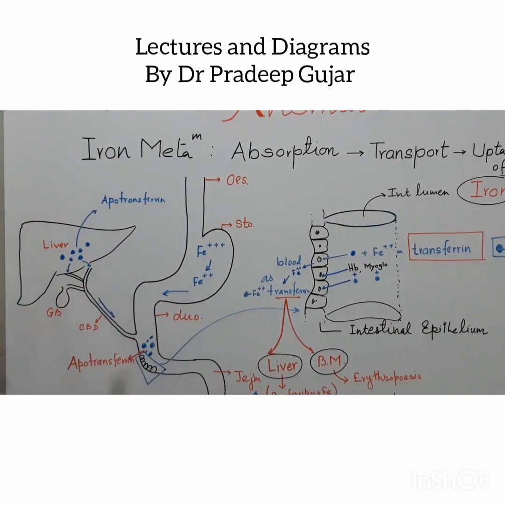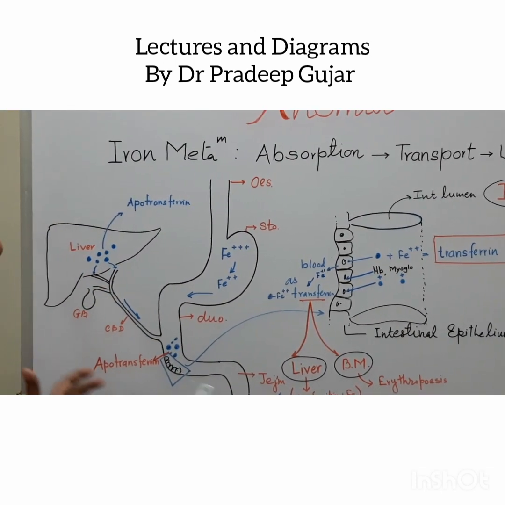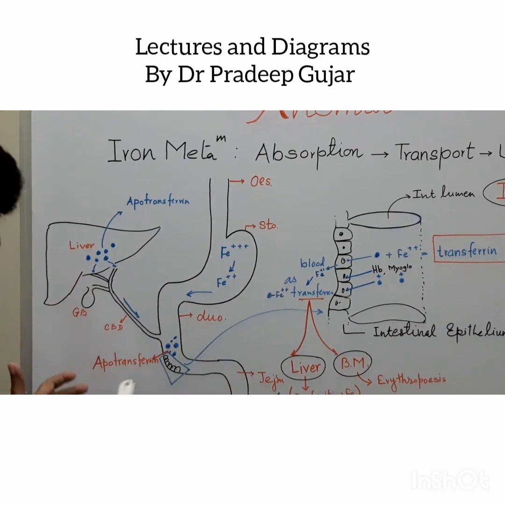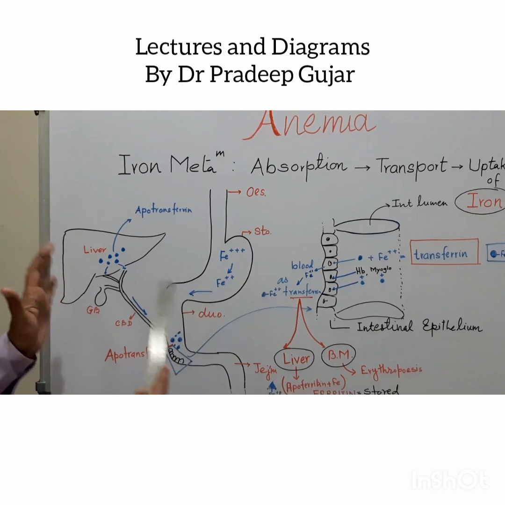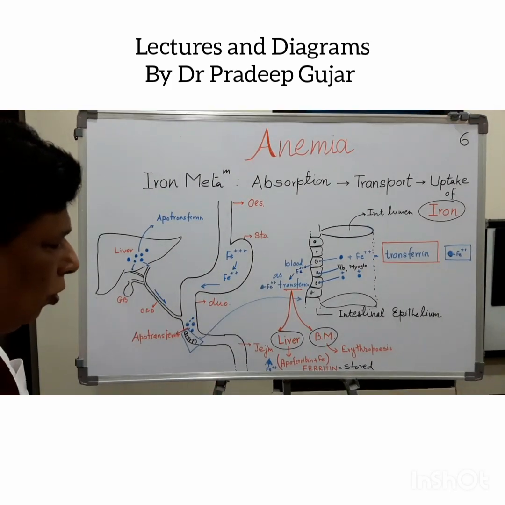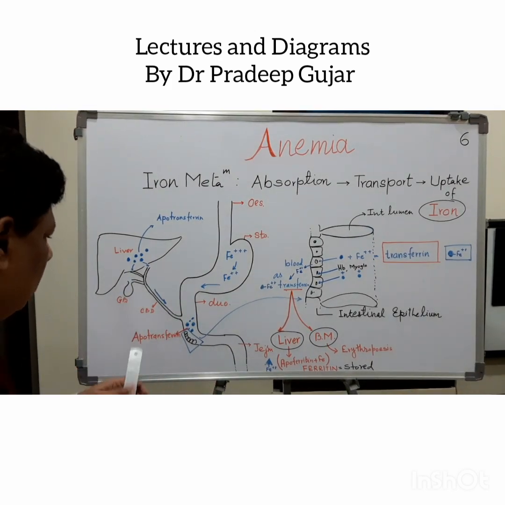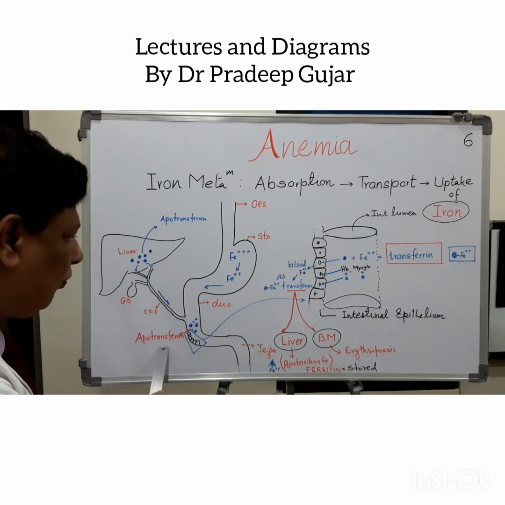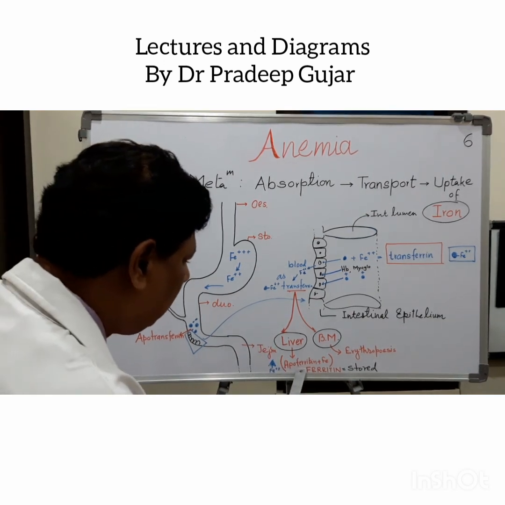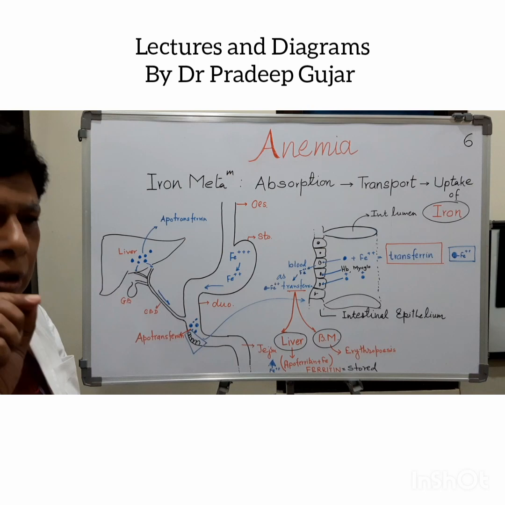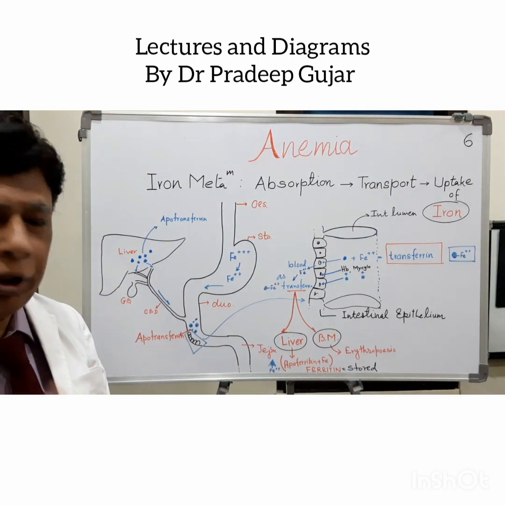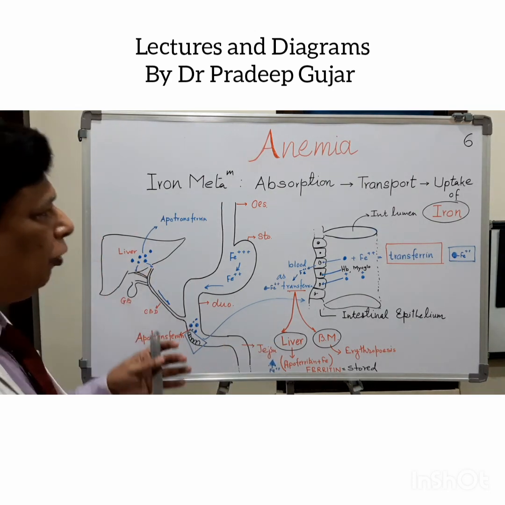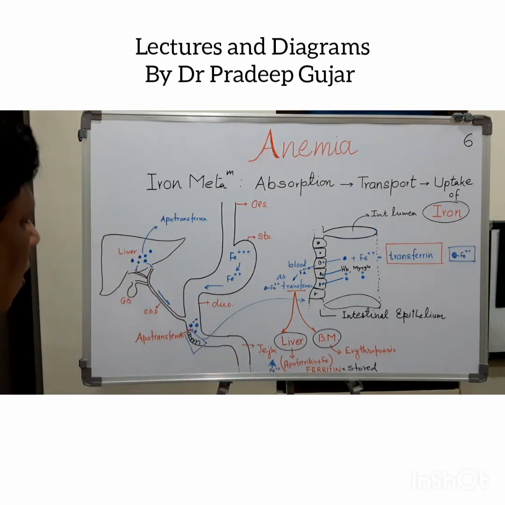There are so many nomenclature, so many words written here and there, and that makes this diagram very complicated. It's not so. One important word is apotransferrin, second is apoferritin. These are nothing but the beta globulin, a sort of protein. Let us go into the detail of iron metabolism.